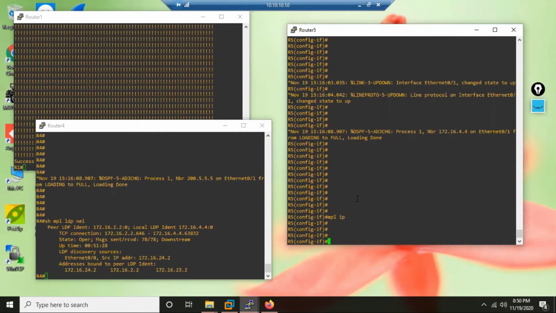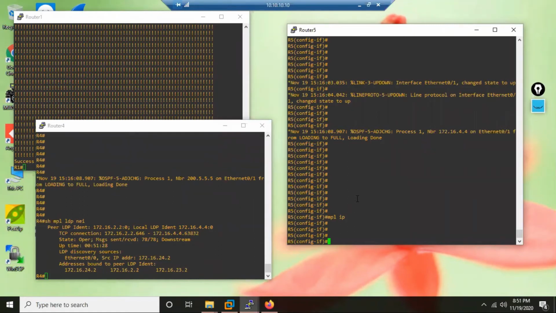So if I tell R5, hey R5, like OSPF, even if the router ID is unknown, no problem. So in LDP also, even if the neighbor router ID is unknown, not a problem. But that router ID IP address cannot be used for TCP. So I have to tell R5, hey R5, you have selected 200.5.5.5 for router ID. Okay, no problem, good. Keep it the same.